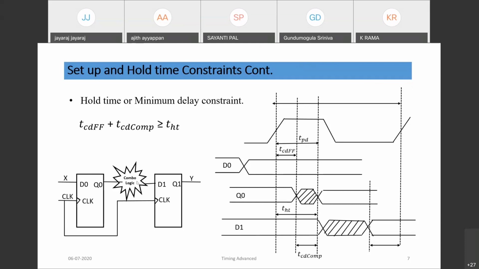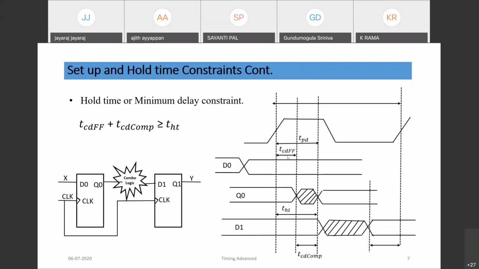So the TCD, contamination delay of this flop from D to Q, plus the contamination delay of the combo logic should be greater than the hold time. Otherwise, with respect to this edge, assume this is the hold time window, and within this window, D1 should not change.